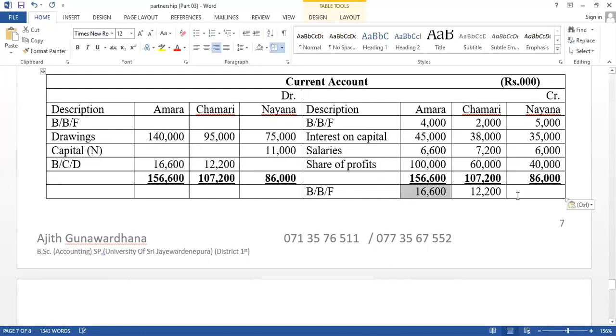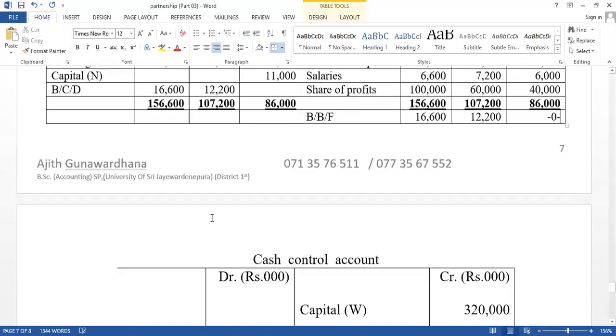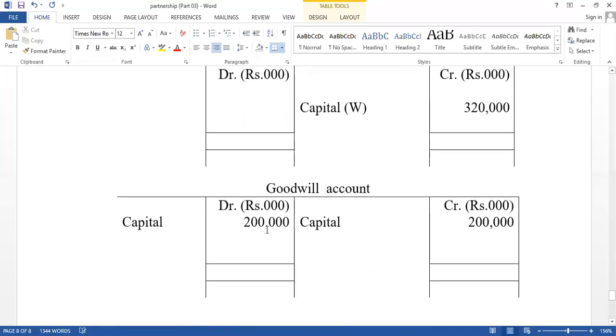Think: Nayana's current account balance is also not available now. The reason is Nayana's retirement. Then goodwill on both sides equals 1,000. The goodwill account balance is not available. Goodwill is written off. Goodwill is an intangible asset.